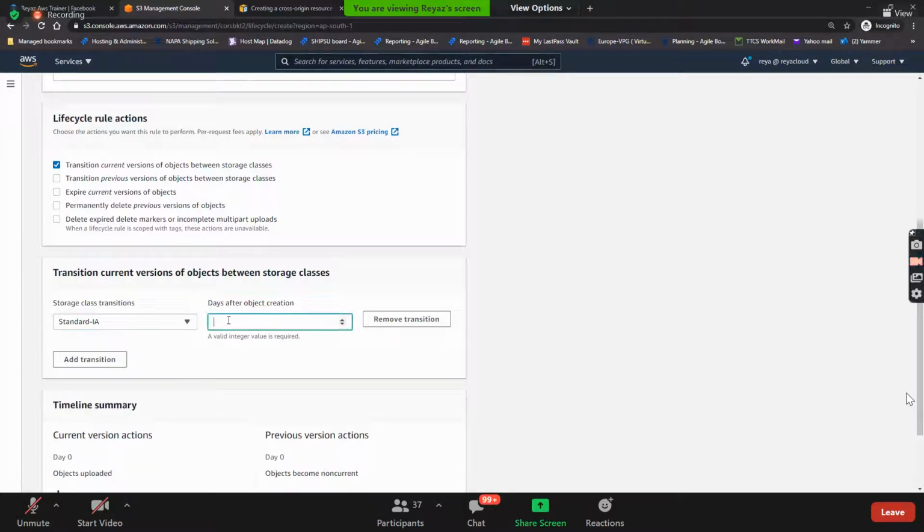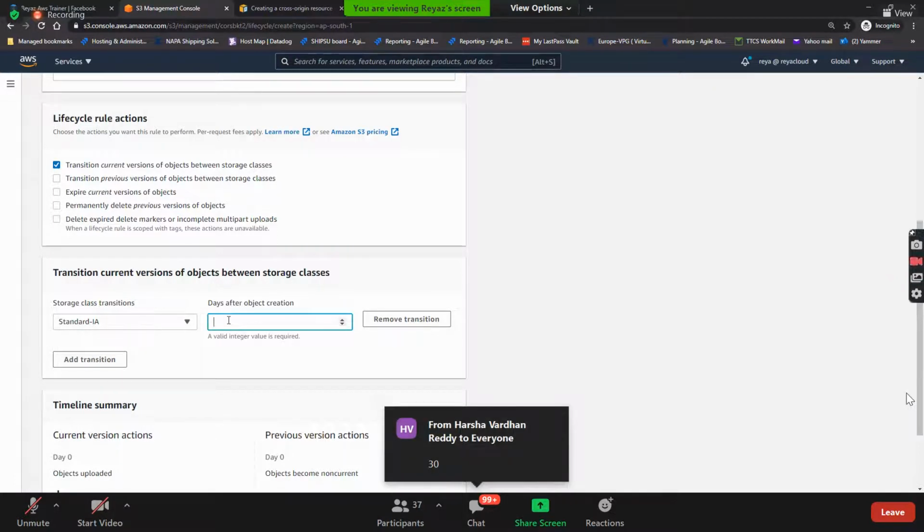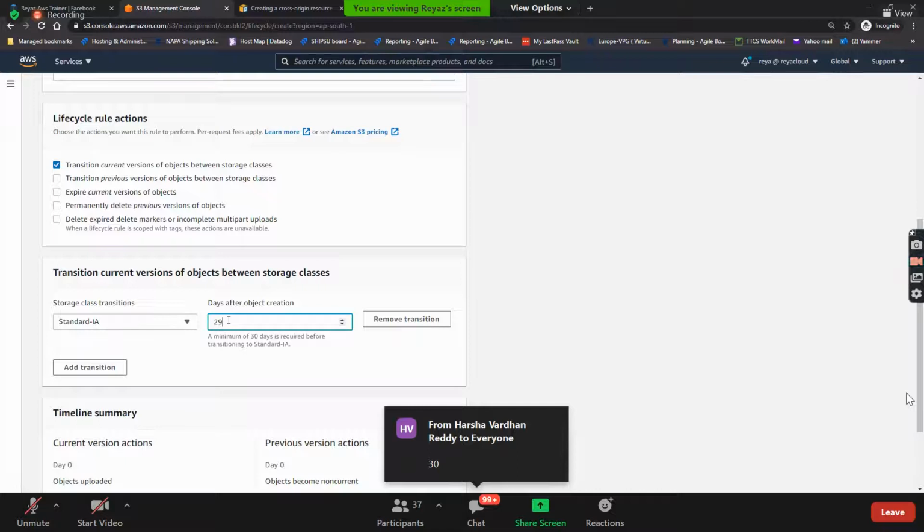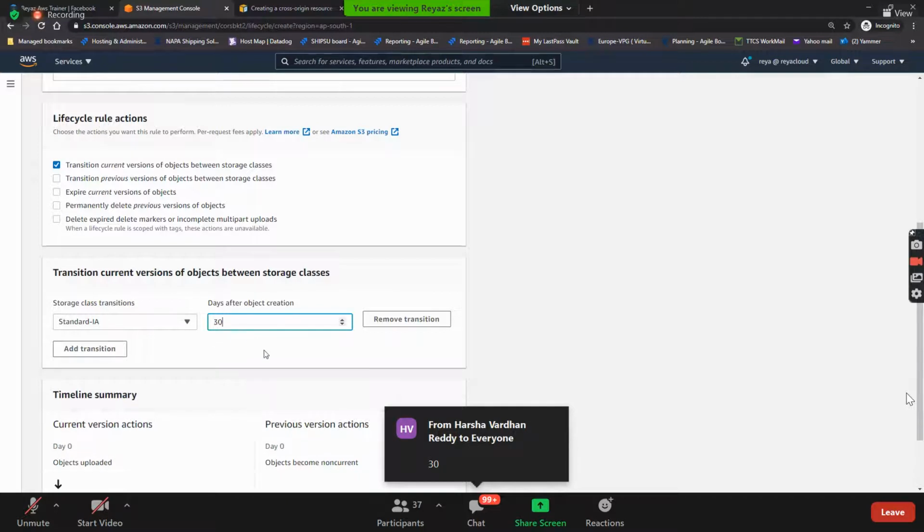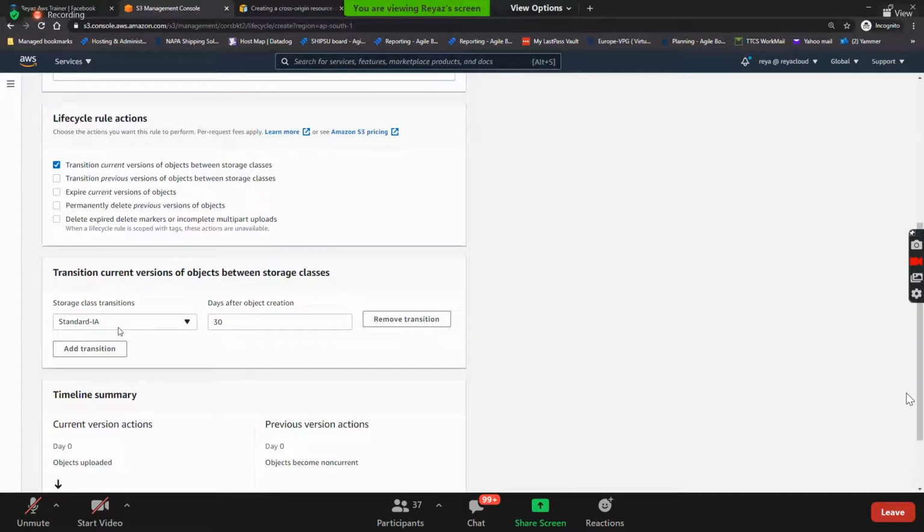After how many days? What is the minimum duration? Minimum 30. If you put 29, it will not accept. You can put 50 also, no issues, but the minimum should be 30 days. So now all the objects will move from frequent access to infrequent access after 30 days.